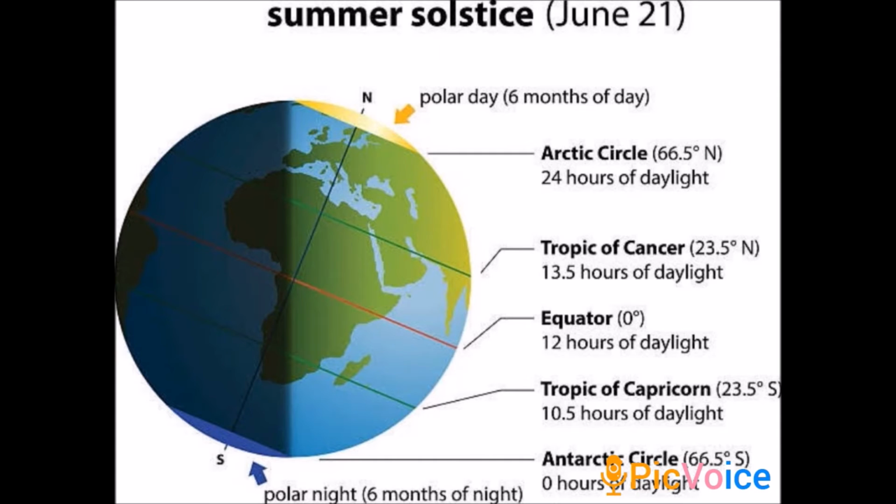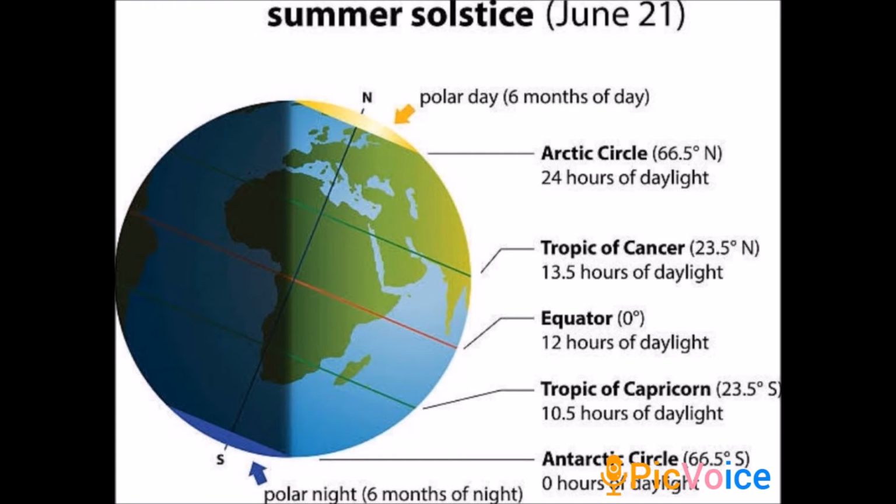Next one is June 21. This is the picture of the earth on June 21. So on the earth, the sun's rays are falling directly on the Tropic of Cancer. Here you can see on the Tropic of Cancer only, all the sun's rays are concentrated. In the northern hemisphere, it has summer solstice.